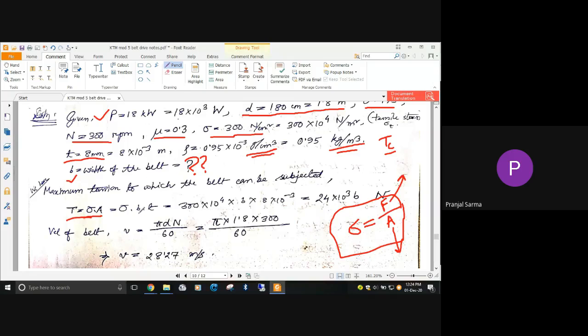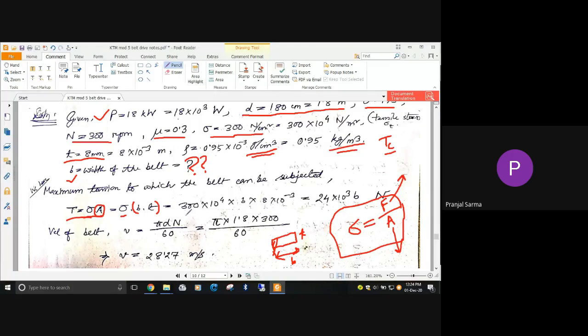And now sigma is given, no problem. And A, the cross sectional area of the belt, how can we get it? We can multiply the width of the belt with its thickness. This is a flat belt, so what is the cross section area of a flat belt? It's a rectangular cross section. So it can be obtained by multiplication of this width B into this thickness t, right? So we can write T equal to sigma B t. Just now, in the previous topic also, we have considered this. Sigma B t gives you the maximum tension.